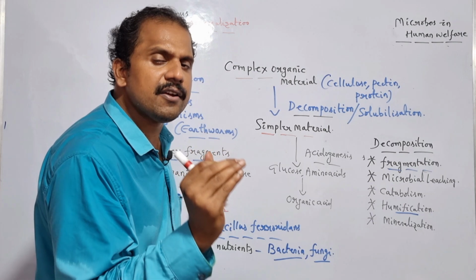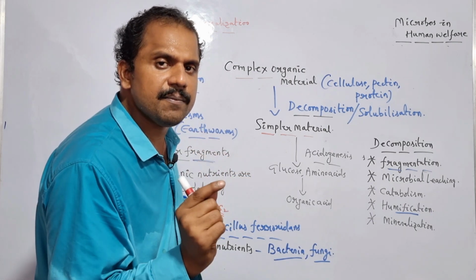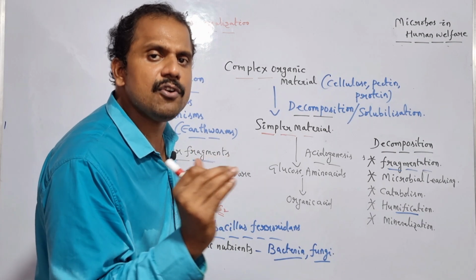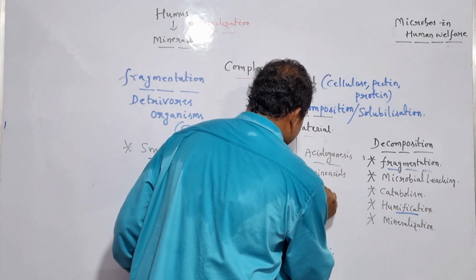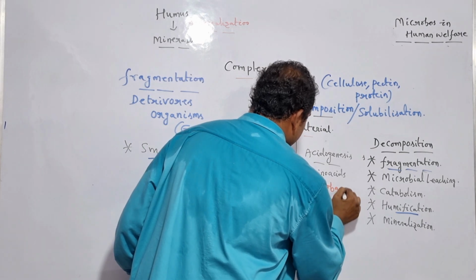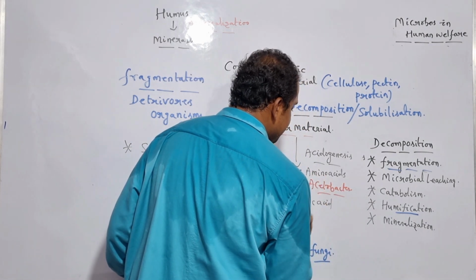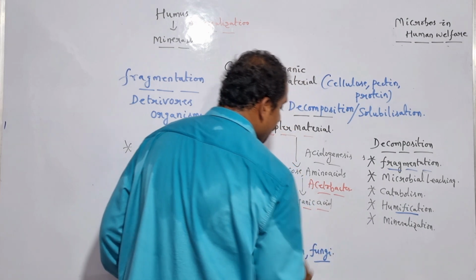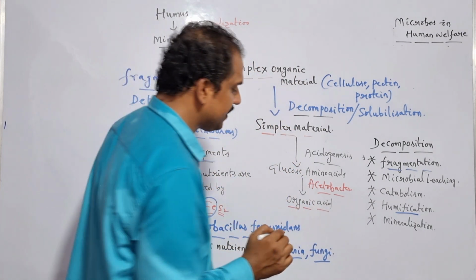And in order to regulate the production of organic acid, there is a requirement of a specific microbe, which is nothing but what? Acetobacter. Is it clear? So let me write it here. Acetobacter is the specific microbe which is responsible for regulating the production of a specific organic acid termed as acetic acid.